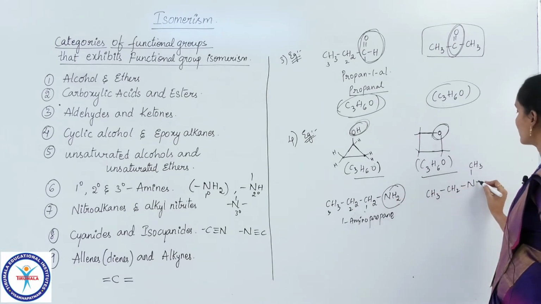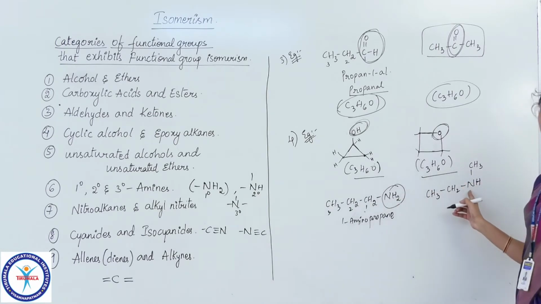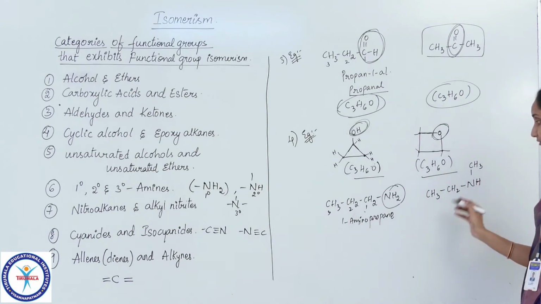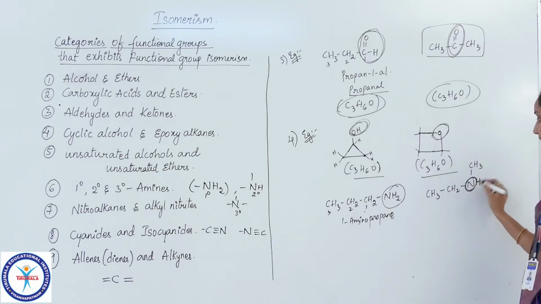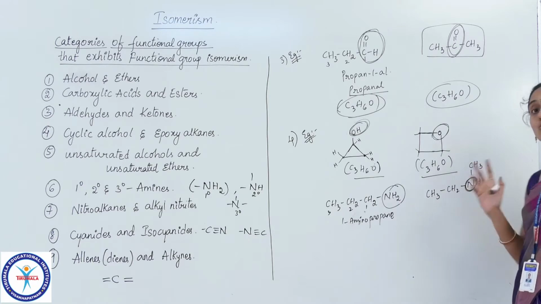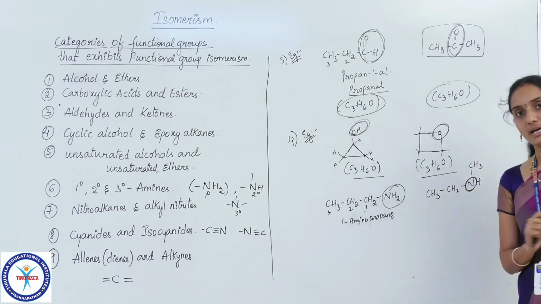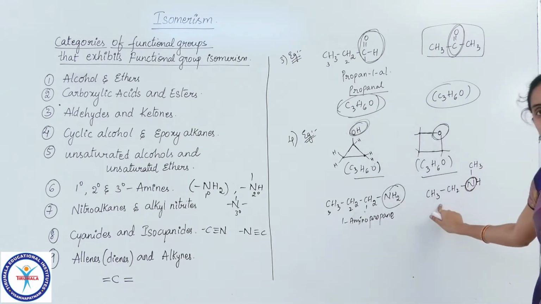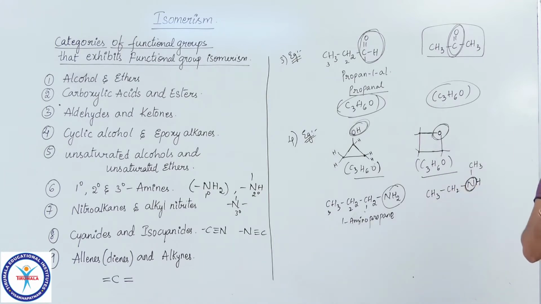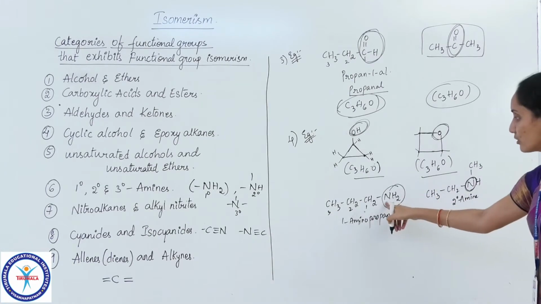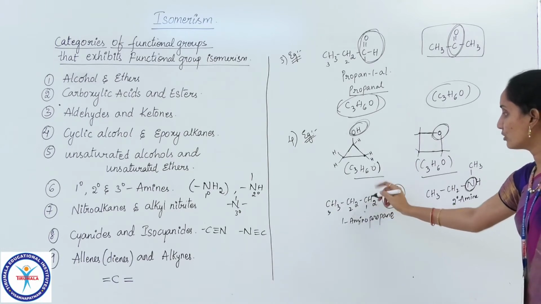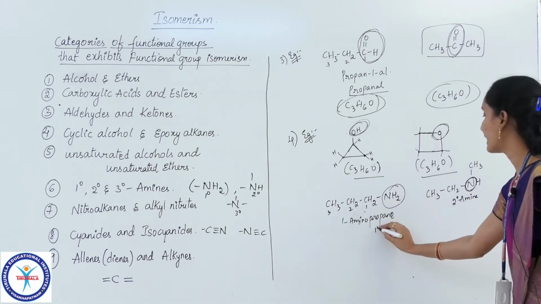Still we have one hydrogen here, so you should write it as NH. Now in this example, the nitrogen in the amine group is linked directly to two carbons, so such an amino compound is said to be a secondary amine. Here the nitrogen of the amine group is directly linked to only one carbon, so it is a primary amine.